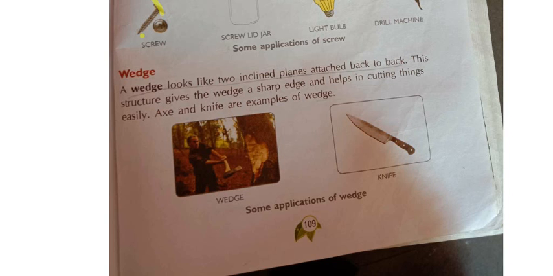An axe is nothing but that one only. Axe and knife are examples of the wedge. So what are the examples of the wedge? Axe and knife. Clear? Yes. See here, this is a knife, this is a wedge. He is cutting the trees with the help of the wedge. Yes. One minute.